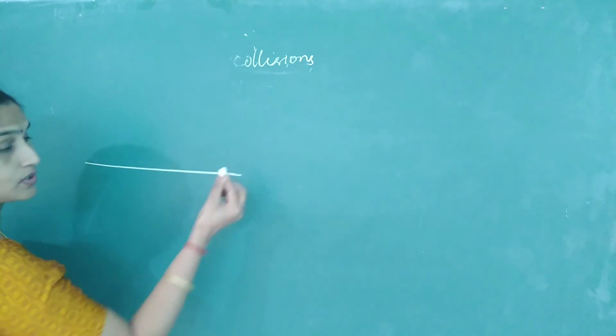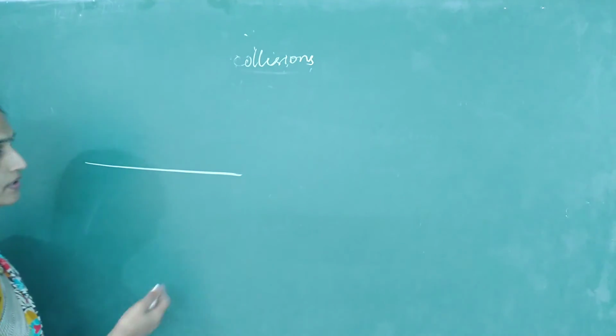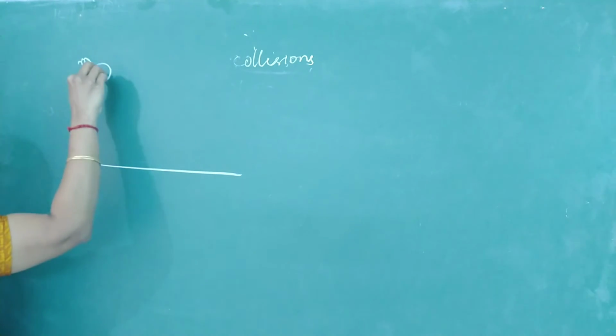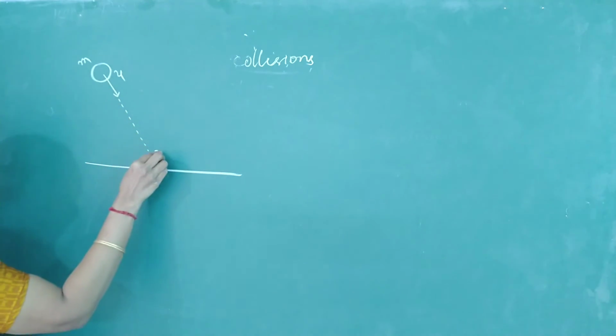Okay, now come to the third case, collision with the ground. This is a two-dimensional collision with the ground. In one dimension, we have seen what the height is after a collision and so on. Look at two-dimensional. A body of mass m is moving with a speed u. It is coming and hitting the ground.